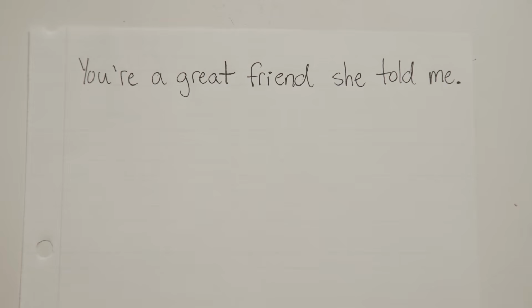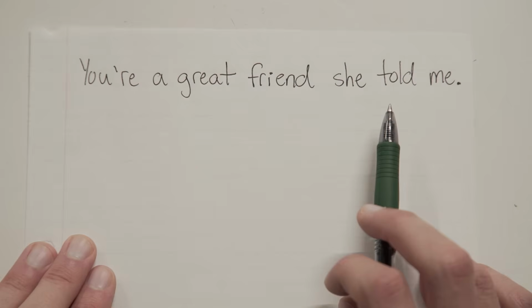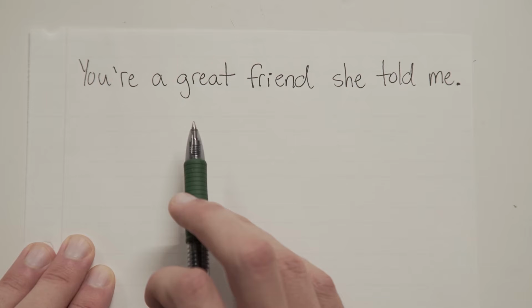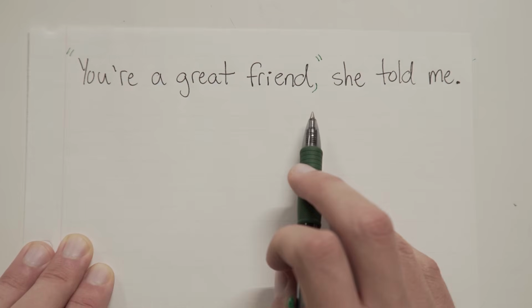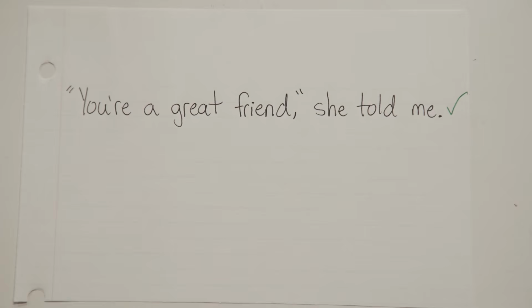You're a great friend, she told me. Step 1, find that speaker tag. Should be, she told me. Step 2, read the rest of the sentence out loud. You're a great friend. Does that make sense to say? Yes, it does. Cool. So, get those quotation marks up. And finally, what kind of sentence is this? Is it a question? No. Is somebody yelling? I don't think so. So, we've just got to put a comma here, inside the quotation marks.